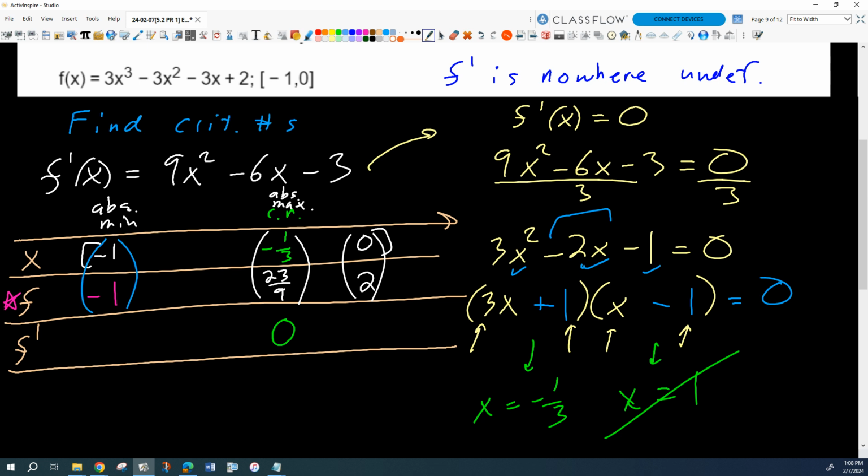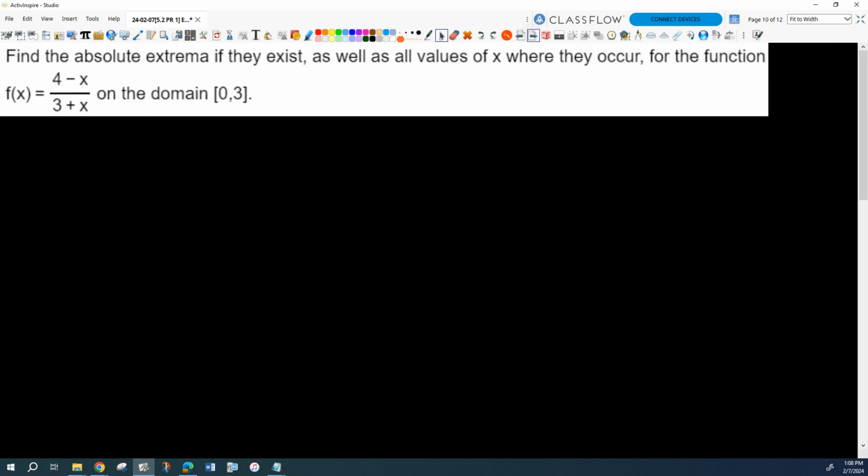Okay, let's try another one. Let's practice that idea. Okay, how about this guy? Find the absolute extrema, if they exist, on this interval. Okay, so are we gonna have to use the quotient rule? Yes, we are gonna have to use the quotient rule.